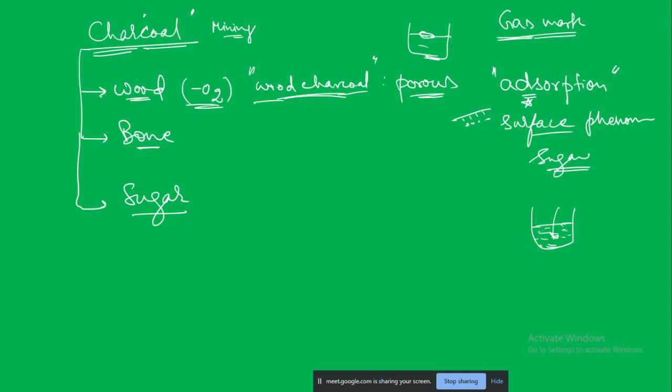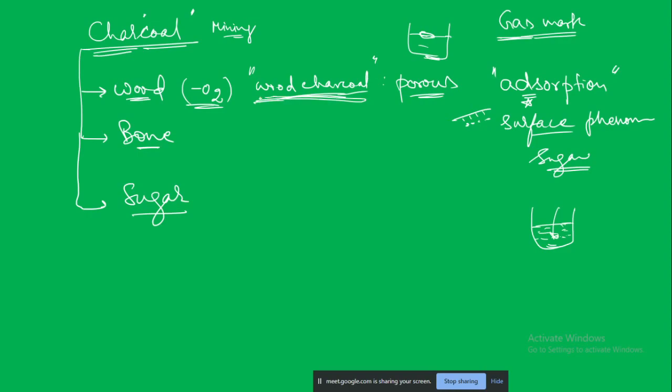So this wood charcoal has adsorbed all that dye. It has a huge surface area, very porous material, finely ground. It will adsorb all that material. So these are some common uses of wood charcoal.